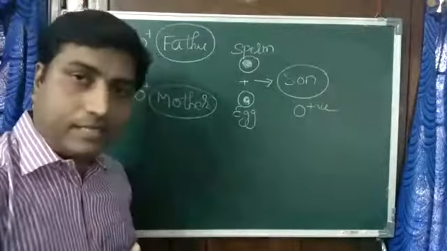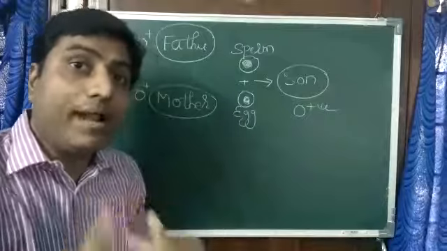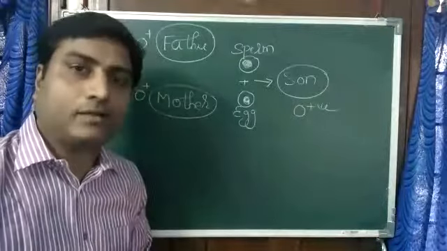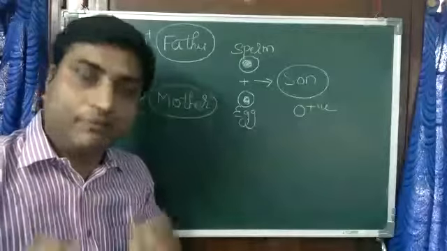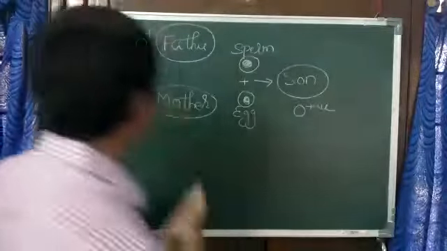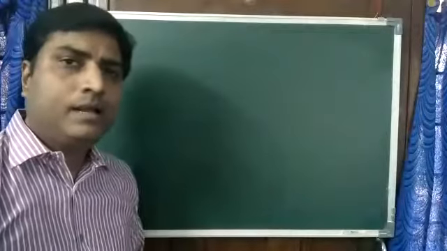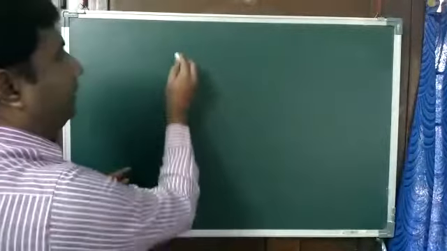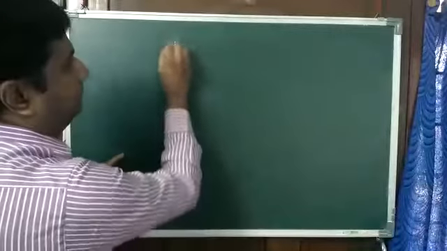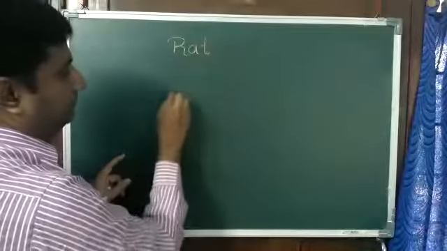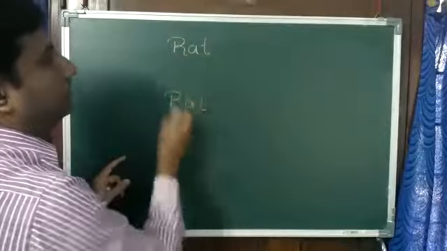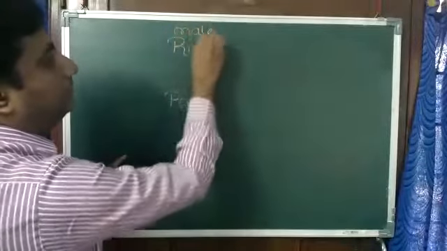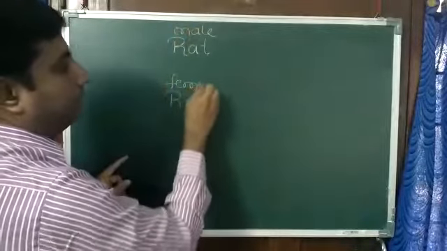Now let us see what is an acquired trait or acquired character. One simple example: say an experiment on rats, a male rat and a female rat.